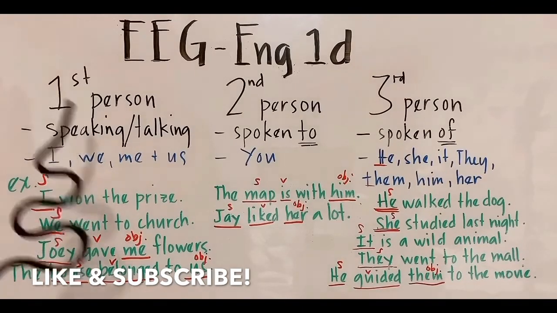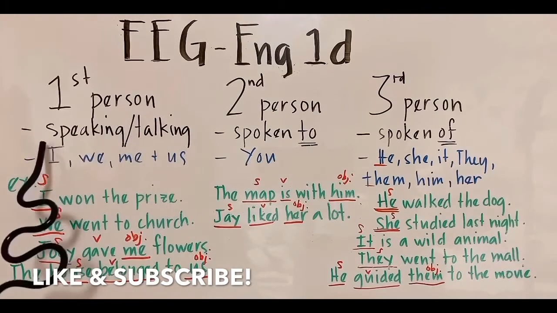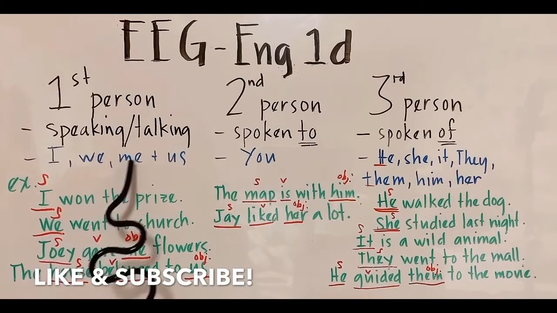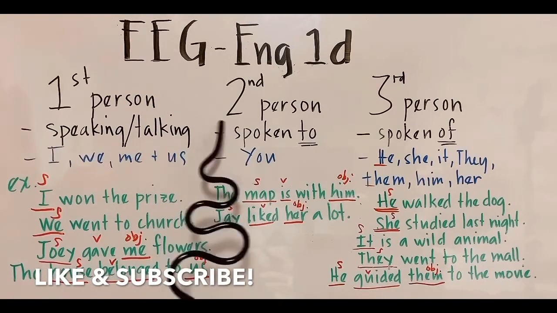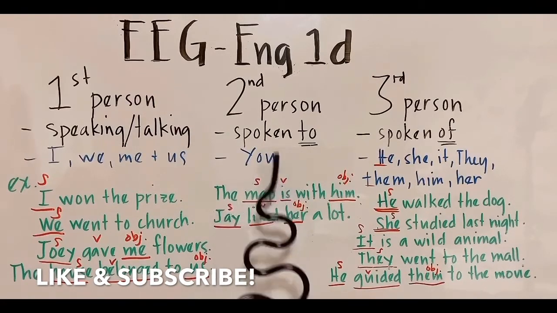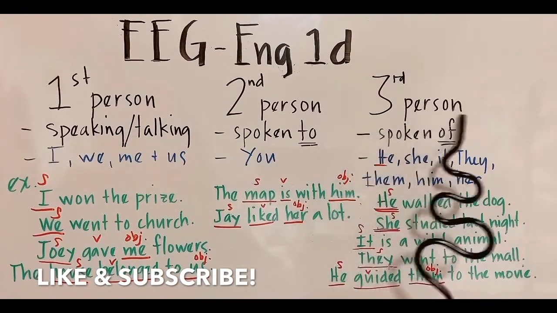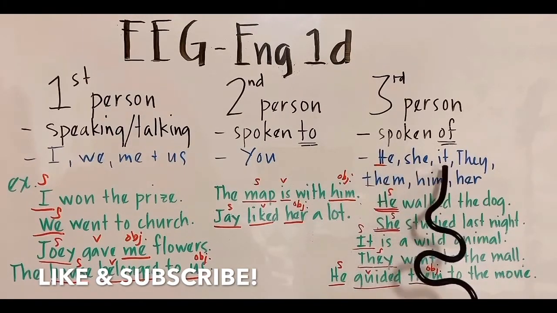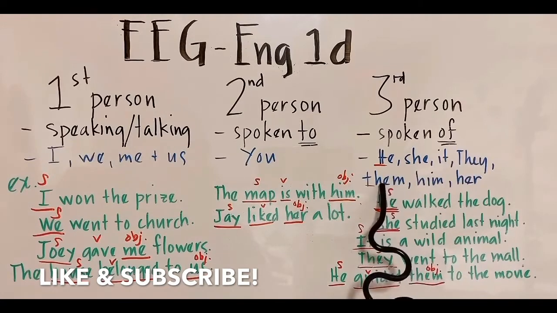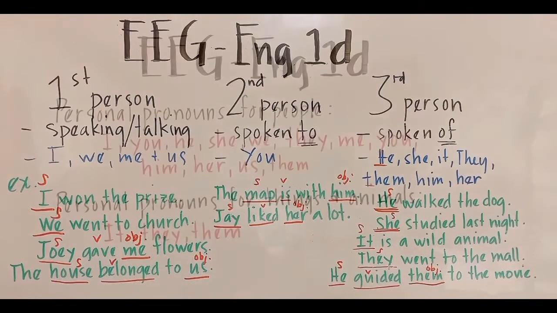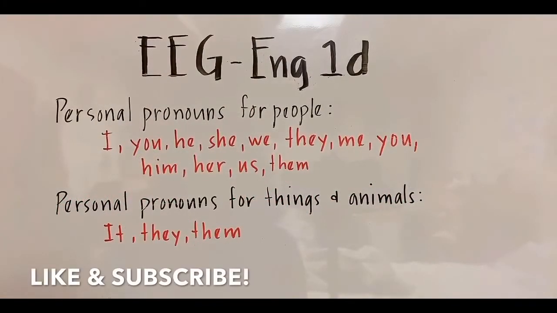Being the first person, the one speaking or talking, and they are I, we, me, and us. Being the second person, spoken to, and that is you. Being the third person, spoken of, and they are he, she, it, they, them, him, and her. Very good. Remember also that we can categorize them as follows.